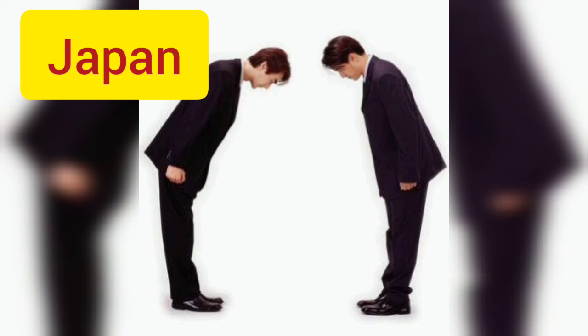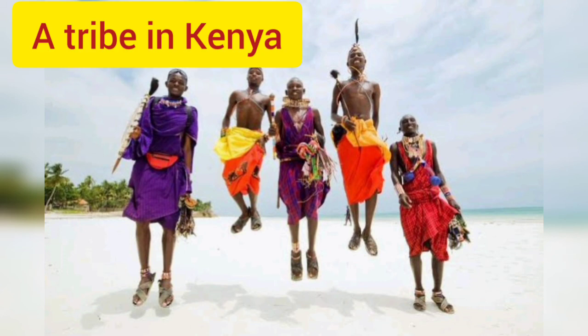A tribe in Kenya. In Kenya, some people are called a tribe. Those people greet each other by a jumping dance. Look at this picture. In this way, they greet each other. Got it?